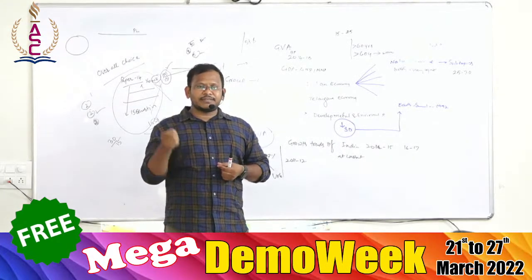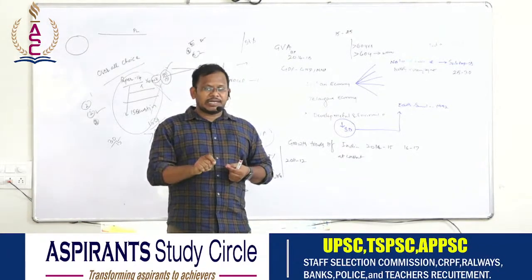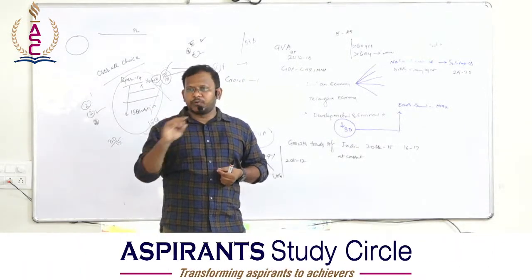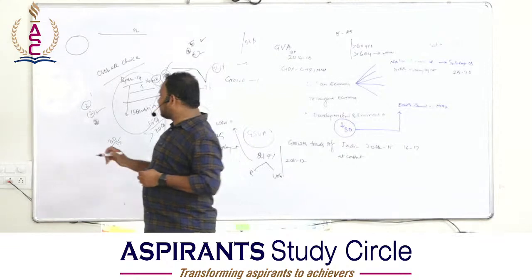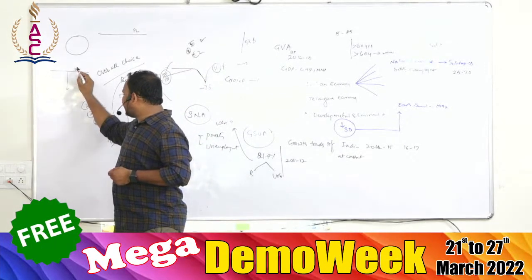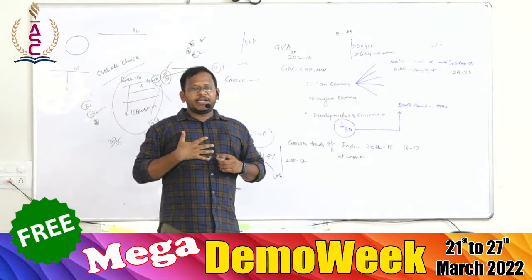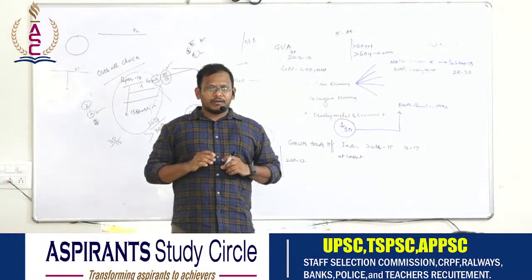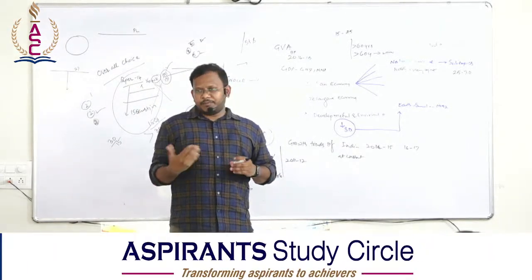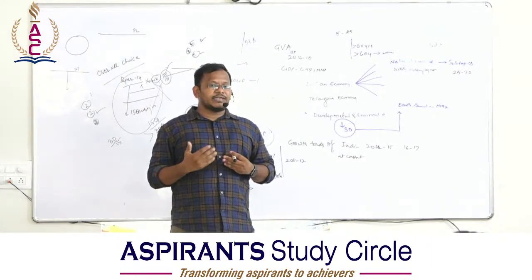If somebody is not in a position to earn or spend at least 27 rupees in the rural area, he is considered to be poor. Suppose I am spending 28 rupees in a day, am I considered a poor person or above the poverty line? Above the poverty line, because I am able to spend 27 rupees.